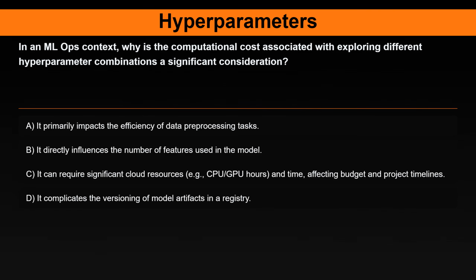Question 12. In an MLOps context, why is the computational cost associated with exploring different hyperparameter combinations a significant consideration? Option A. It primarily impacts the efficiency of data preprocessing tasks. Option B. It directly influences the number of features used in the model. Option C. It can require significant cloud resources, e.g., CPU, GPU hours, and time, affecting budget and project timelines. Option D. It complicates the versioning of model artifacts in a registry.